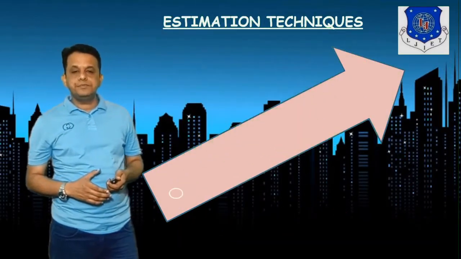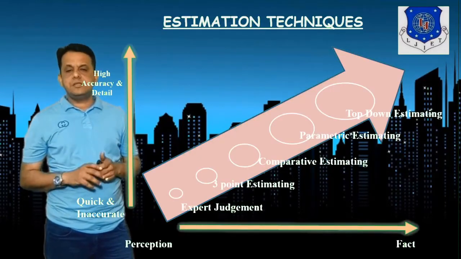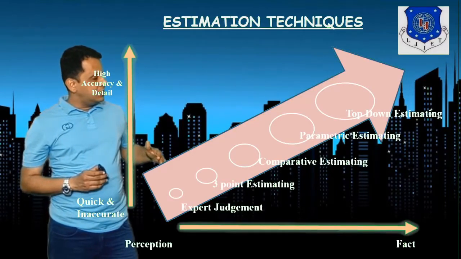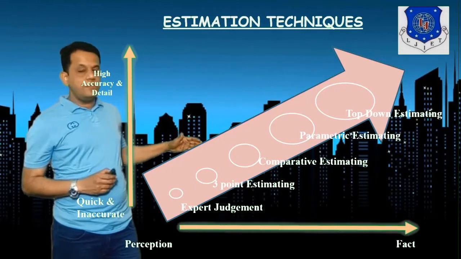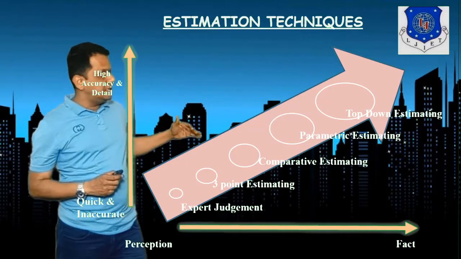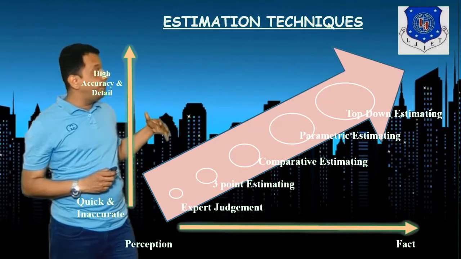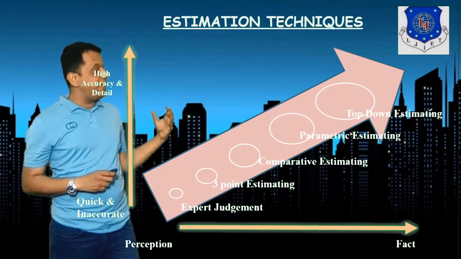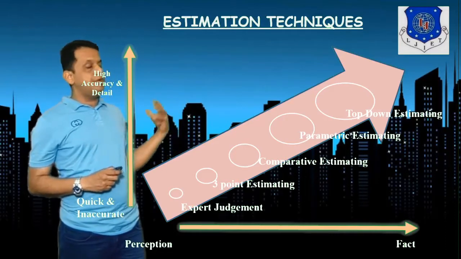So these are the stages of estimation techniques we will apply. Starting with expert judgment, then 3-point estimation, then comparative estimation, parametric estimation, and top-down estimation.